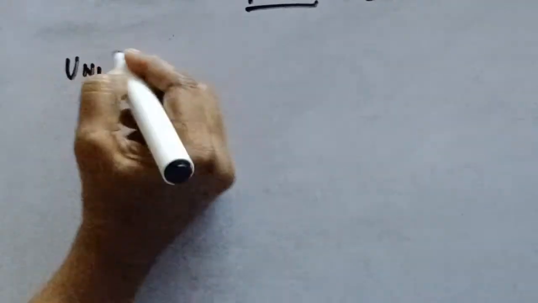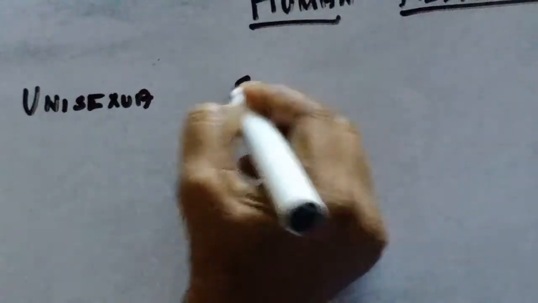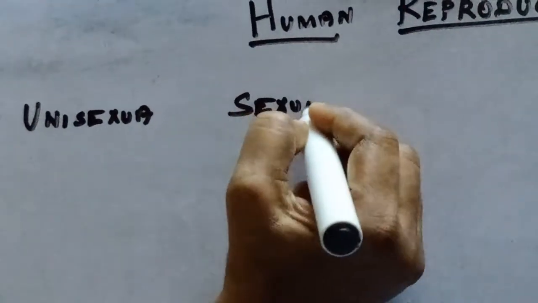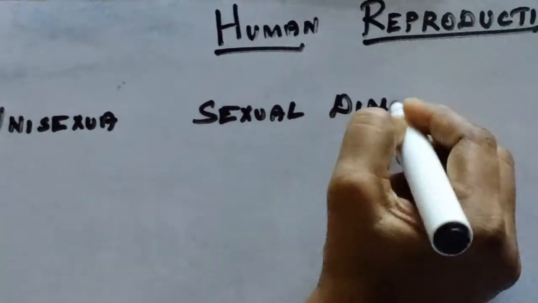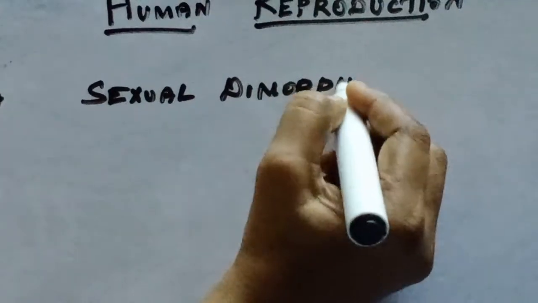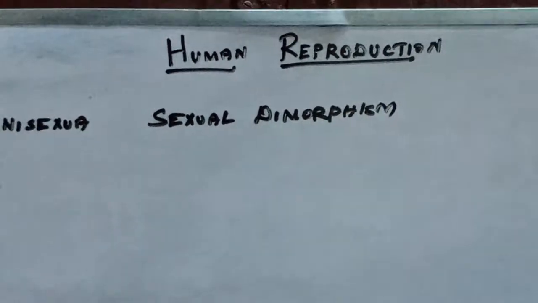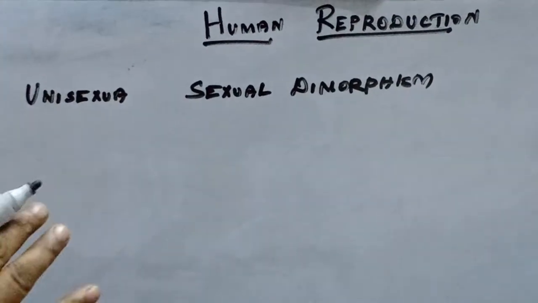Let us see human reproduction. Before that, you must know that humans are unisexual and also show sexual dimorphism. What is unisexual?